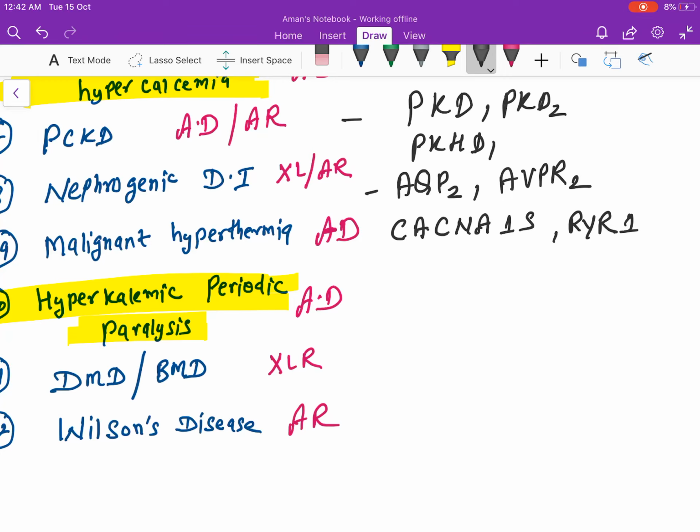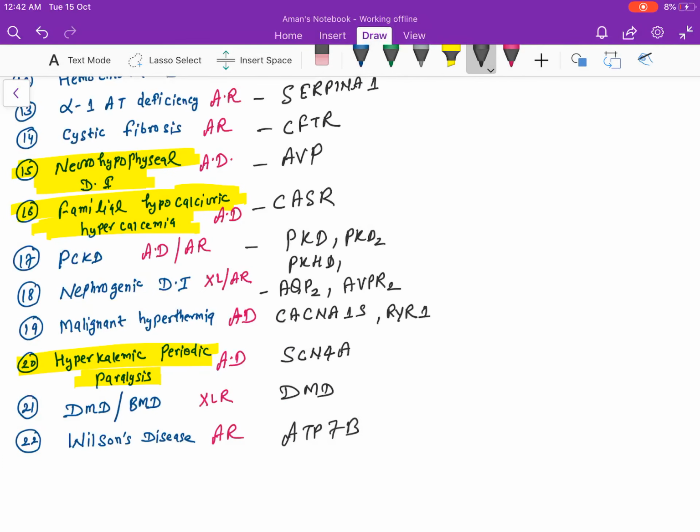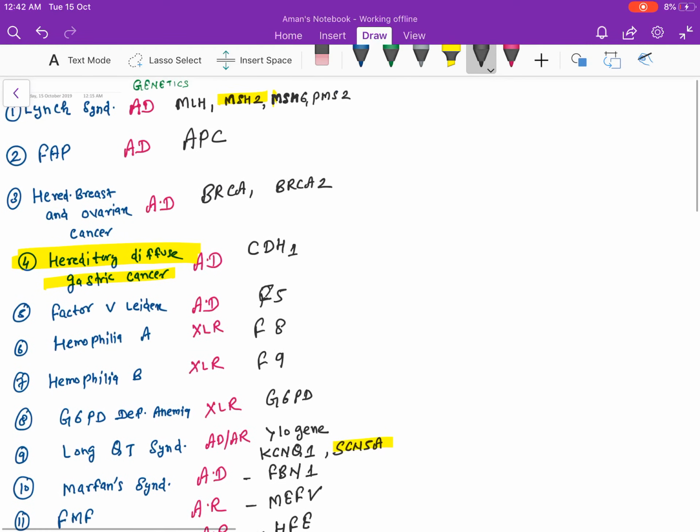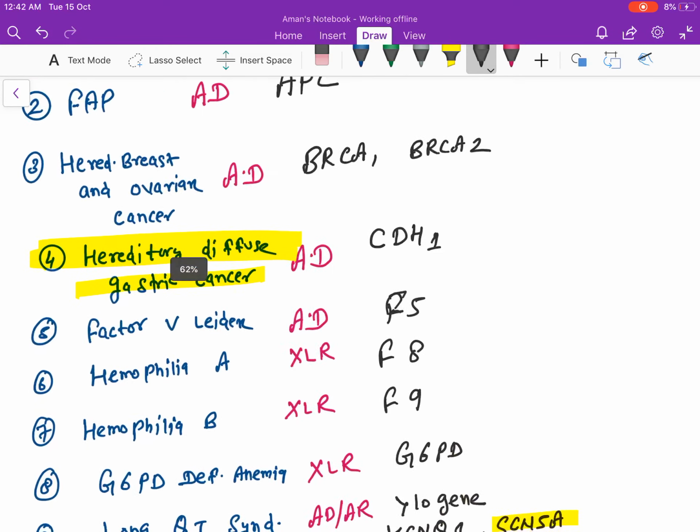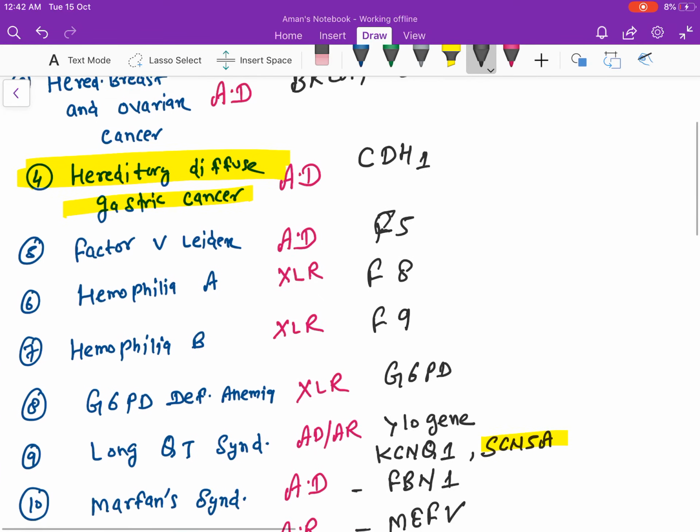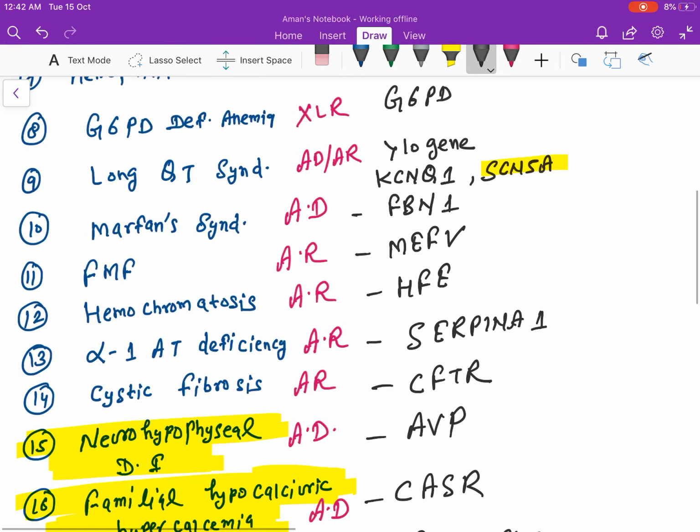Hyperkalemic periodic paralysis, here it is SCN4A. Duchenne muscular dystrophy, name of gene DMD. Wilson disease, it is ATP7B. So I have extracted some important diseases and some possible new emerging MCQs in exam.